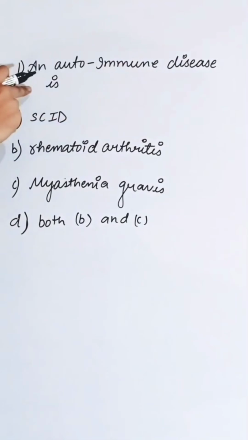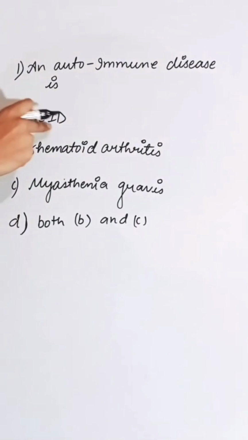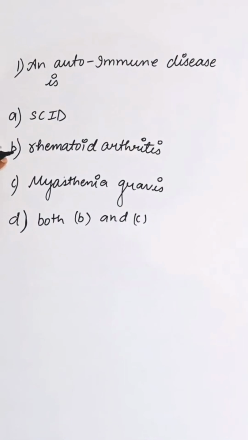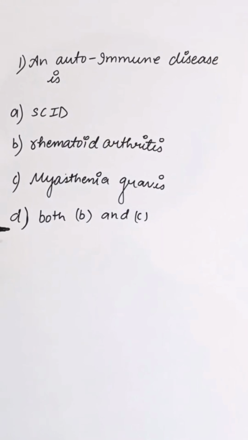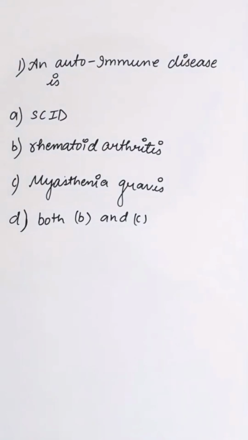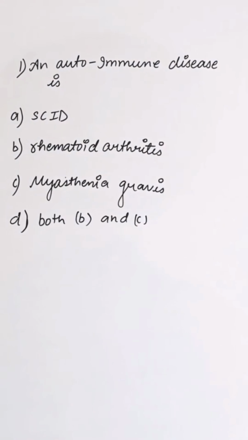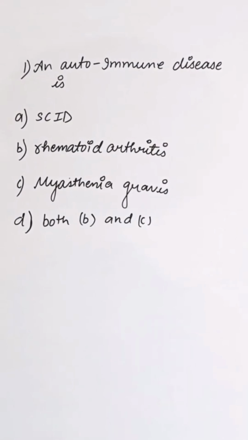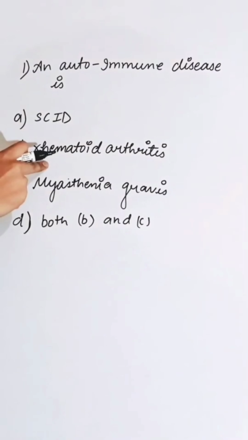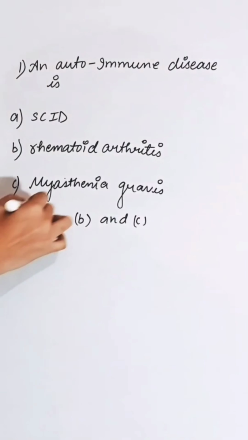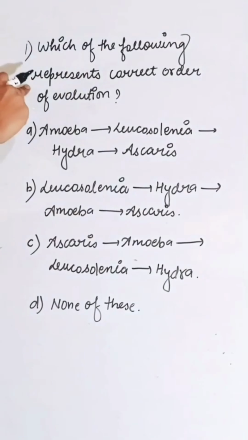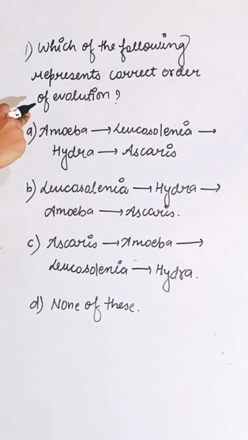An autoimmune disease is first option SCID, second is rheumatoid arthritis, third is Myasthenia gravis, fourth is both B and C. Autoimmune disease is a disease in which our cells damage their own cells. So correct answer is rheumatoid arthritis and Myasthenia gravis. So correct answer is D. Which of the following represents the correct order of evolution?